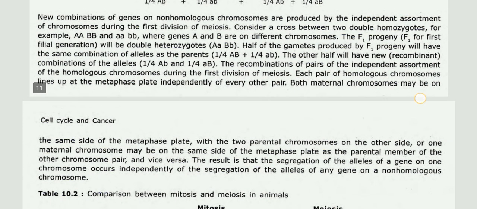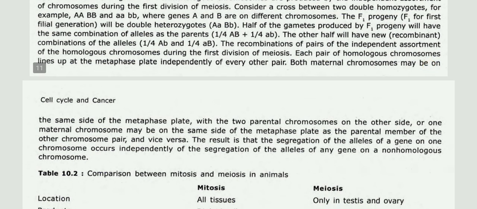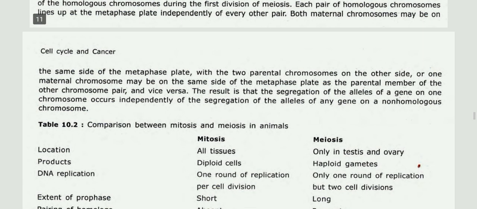Half of the gametes produced by F1 progeny will have the same combination of alleles as the parents. The other half will have new recombinant combinations of alleles. The combinations result from independent assortment of homologous chromosomes during the first division of meiosis. Each pair of homologous chromosomes lines up at the metaphase plate independently of every other pair. Both maternal chromosomes may be on the same side of the metaphase plate with the two paternal chromosomes on the other side, or one maternal chromosome may be on the same side as the paternal member of the other chromosome pair, and vice versa.